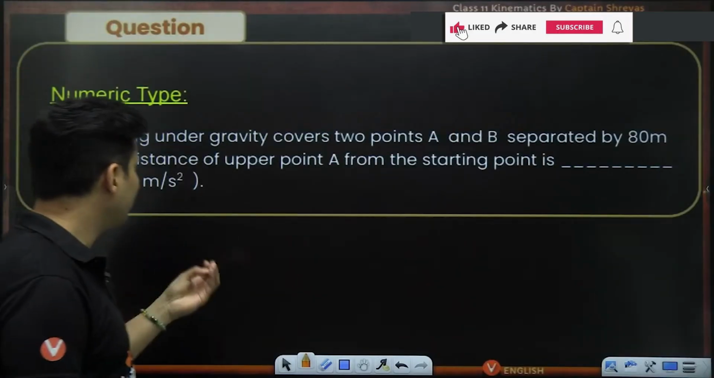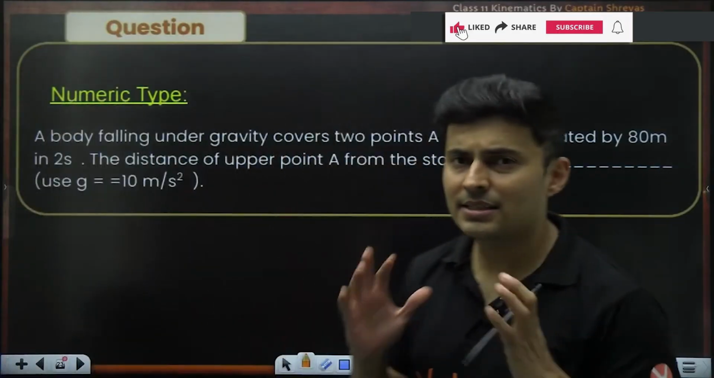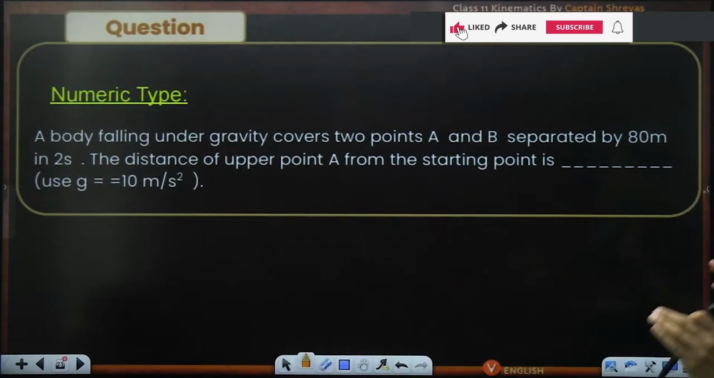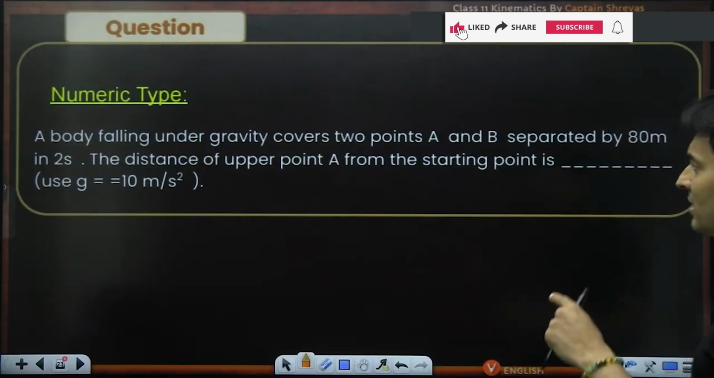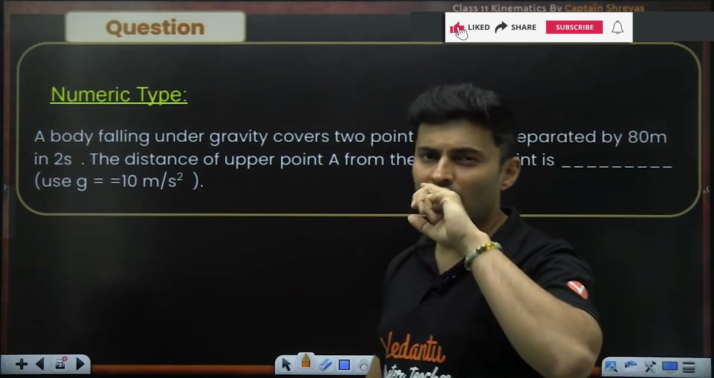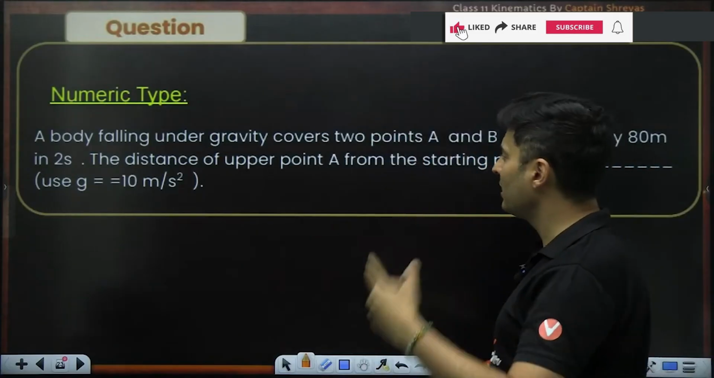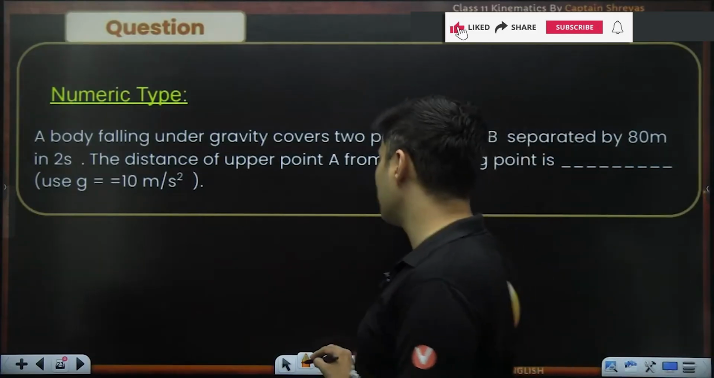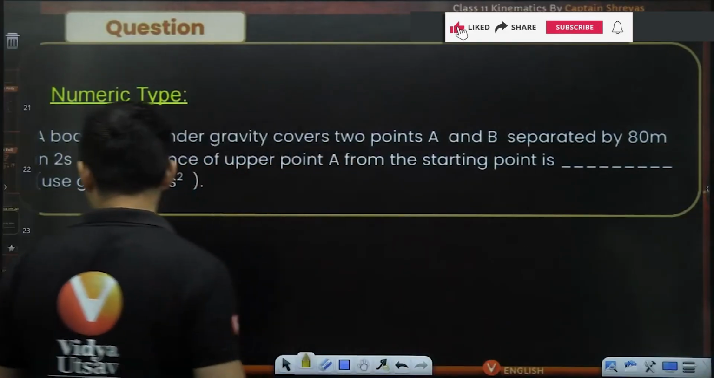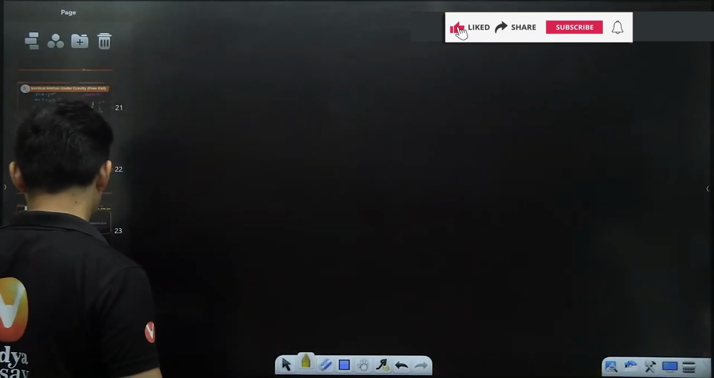Here comes the question. A body is falling under gravity and it is covering 2 points A and B separated by 80 meters in 2 seconds. The distance of the upper point from the starting point is how much? Interesting question. So let us visualize the question. That will be better for all of us.